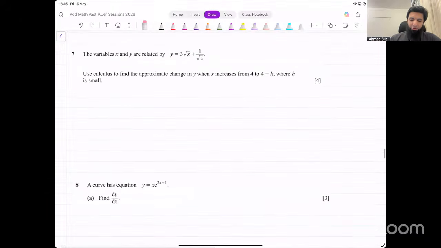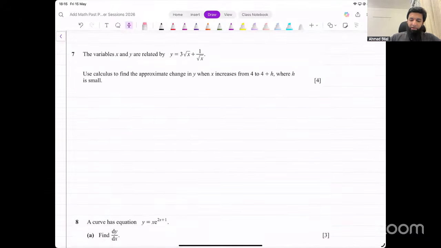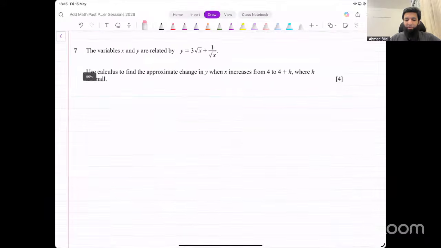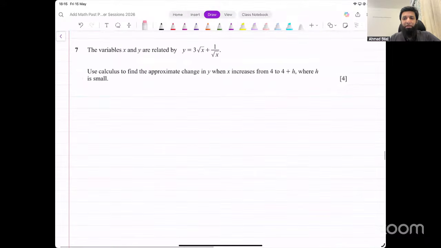Let's look at the next one now. So now we've got two variables, x and y. They're related by this equation. We need to use calculus, that means differentiation or integration, to find the approximate change in y when x increases from 4 to 4 plus h, where h is small. So now we've got approximate change.